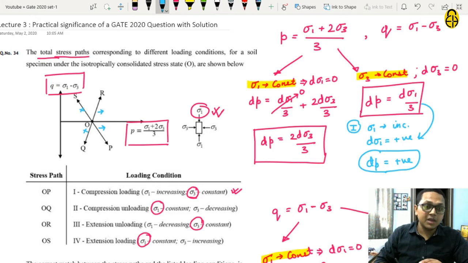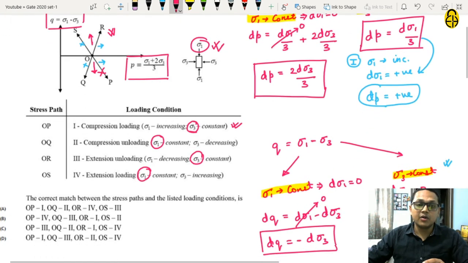If we see OP, in OP the Q is decreasing as the stress path is going in the downward direction. So this will not correspond to our loading condition 1. And in OR we can see that it is in the increasing direction of Q. So OR is the correct stress path for loading condition 1.